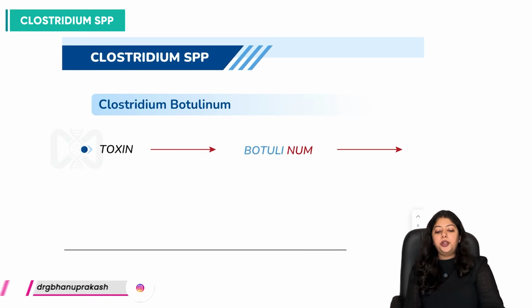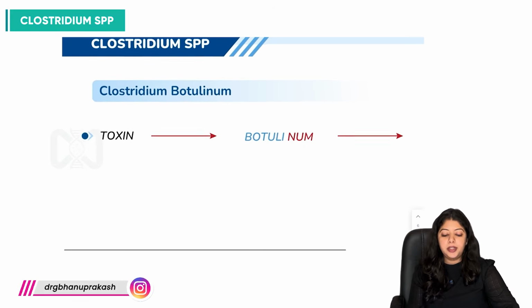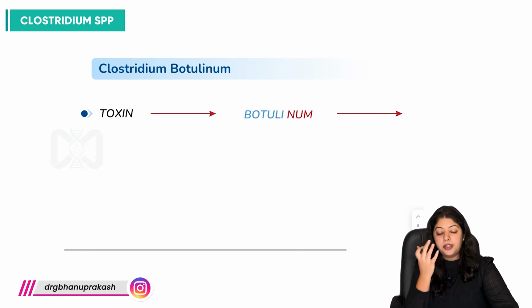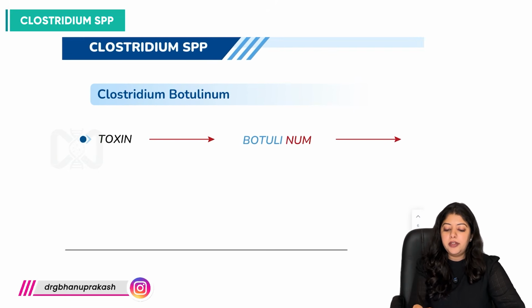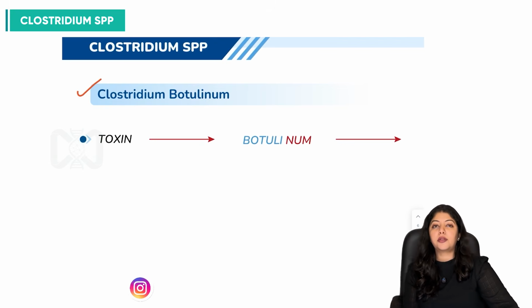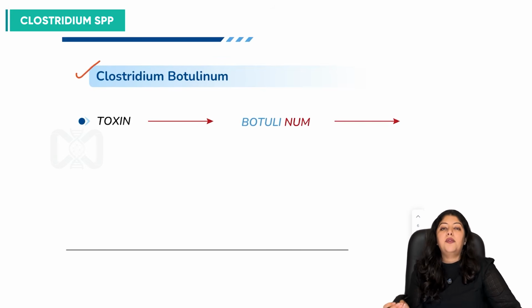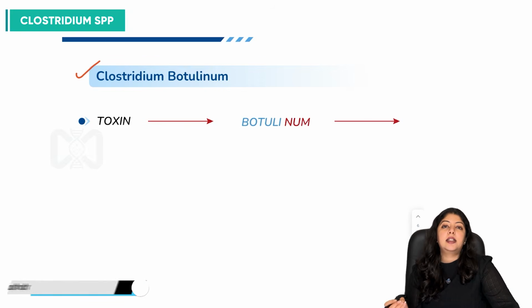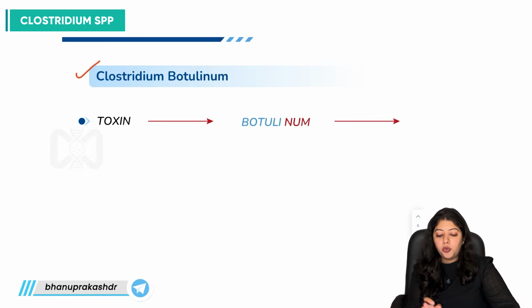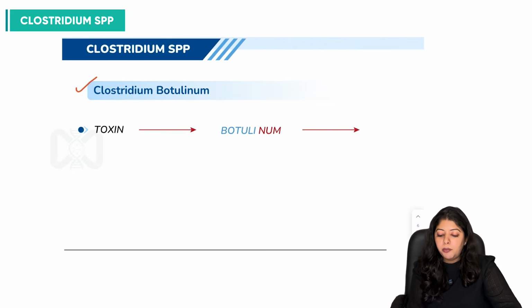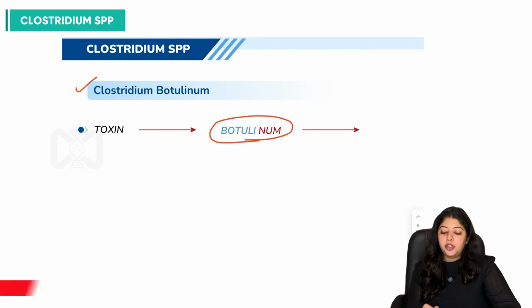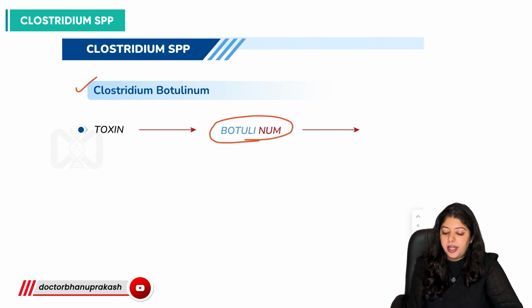So let's move on to the different species, their toxins and the clinical manifestations produced by these. Firstly, we'll be talking about the bacteria Clostridium botulinum. We have already discussed that for Clostridium bacilli as a whole, the pathogenesis is toxin mediated, right? So what is this toxin we are talking about in Clostridium botulinum? It is botulinum toxin. From the name itself we can derive this.